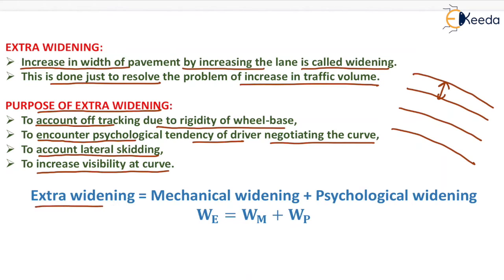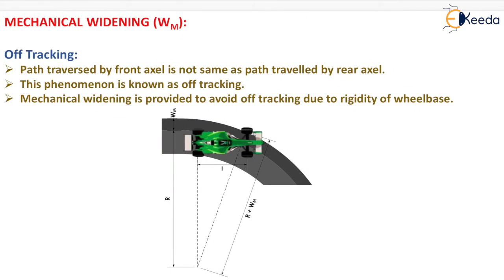Now extra widening will be equal to mechanical widening plus psychological widening. So it can be represented as WE equals WM plus WP. First of all we will go for the derivation of mechanical widening.